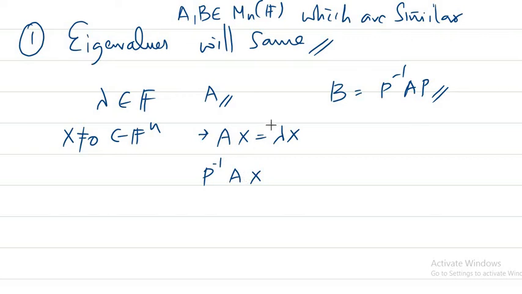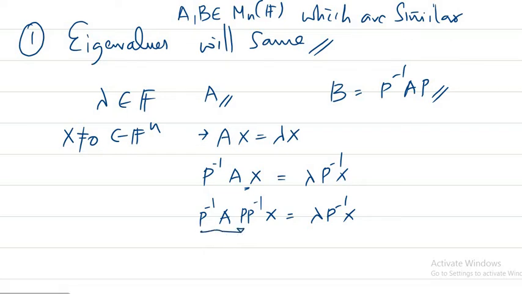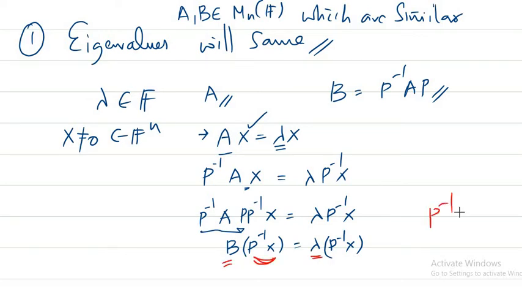I'm multiplying with P inverse on the left hand side, so it's lambda times P inverse x. Now I'll include P inverse here, because P P inverse is I, so there is no issue in including it like that. You get lambda times P inverse x. So what you can see here is you already got B P inverse x is equal to lambda times P inverse x. That means if lambda is an eigenvalue of A and x is the corresponding eigenvector, then lambda is an eigenvalue of B and the corresponding eigenvector is P inverse x.